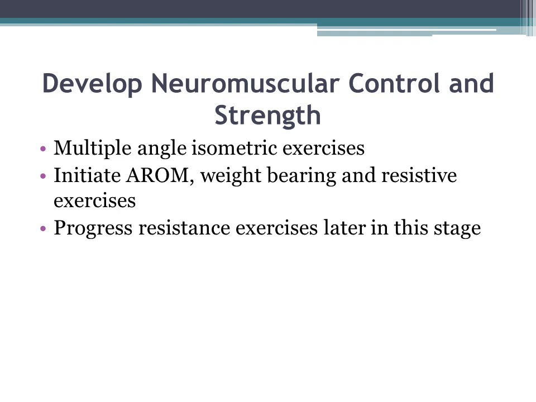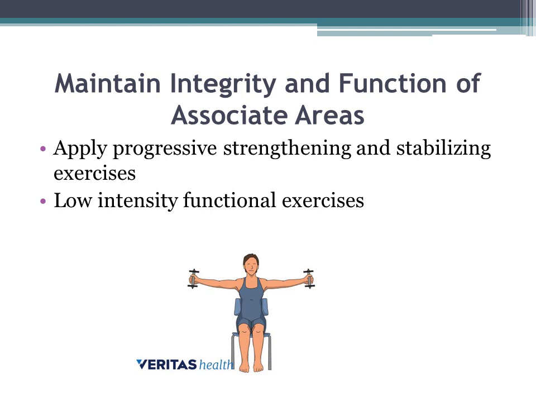Initiate isometric exercises when there is joint pathology. The resting position for this joint may be the most comfortable position. Initiate active ROM, partial weight bearing exercises and resistance exercises. Progress resistance exercises later in this stage. In order to maintain integrity and function of associated areas, apply progressive strengthening and stabilizing exercises, low intensity functional exercises.